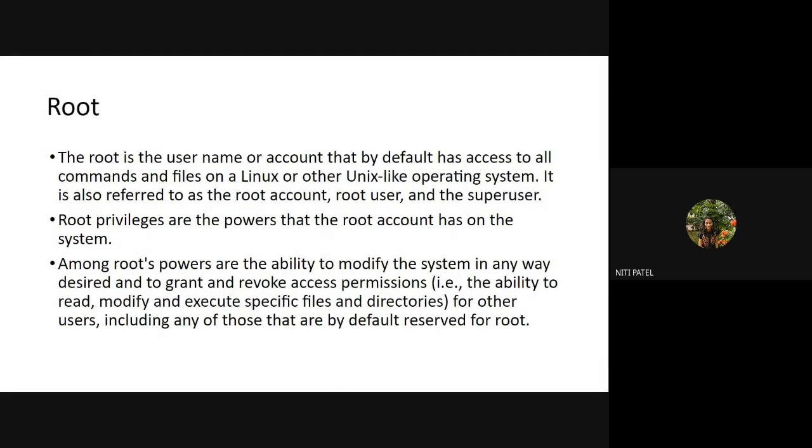Okay, so if you are a root, you have all the rights. You do not have to take any permission. There's no need of granting and revoking permissions from everywhere. But if in case you are a normal user, you have to take permission of a root user in order to access any documents which belong to some other user. Clear?